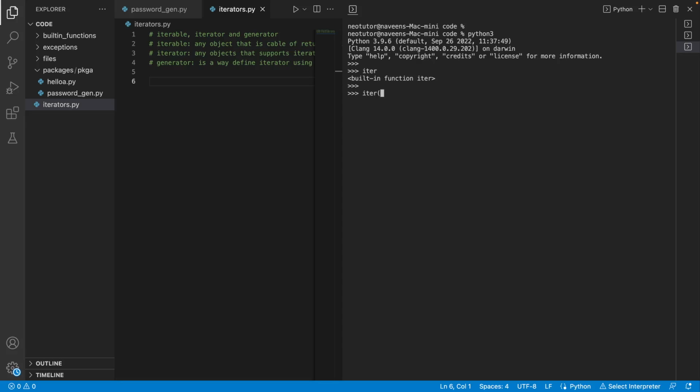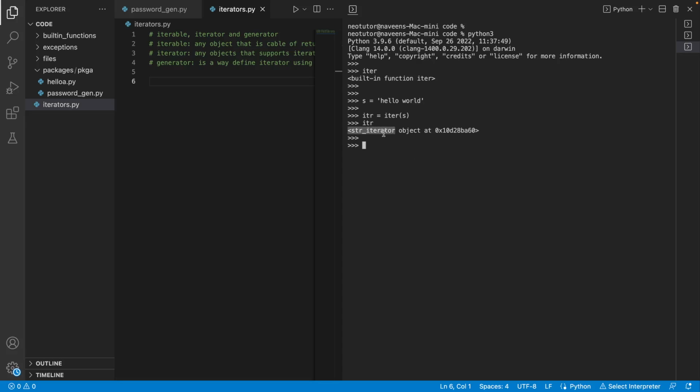When you pass an iterable, this function returns an iterator. So if I pass a sequence, let's define s equal to hello world, and itr equal to iter of s. So check what is itr, which is an iterator.